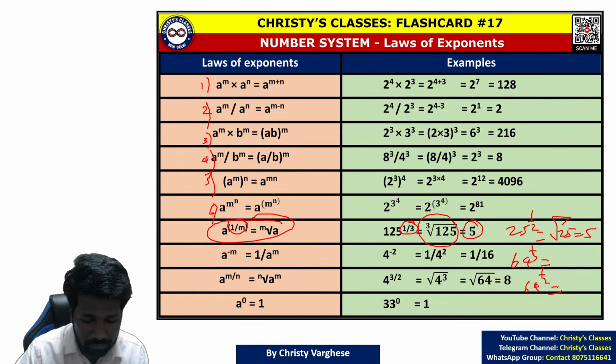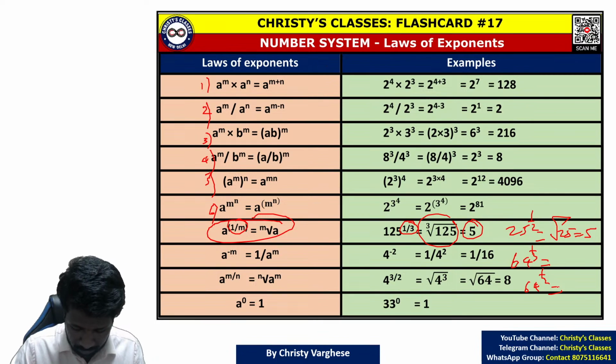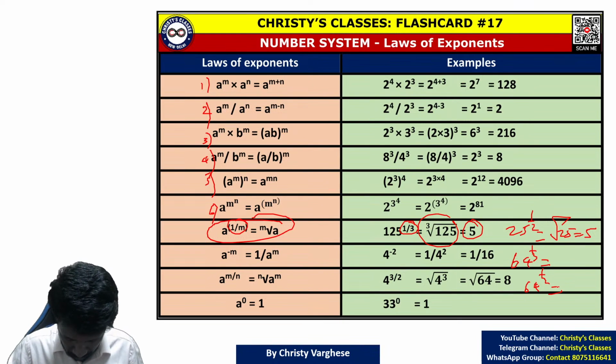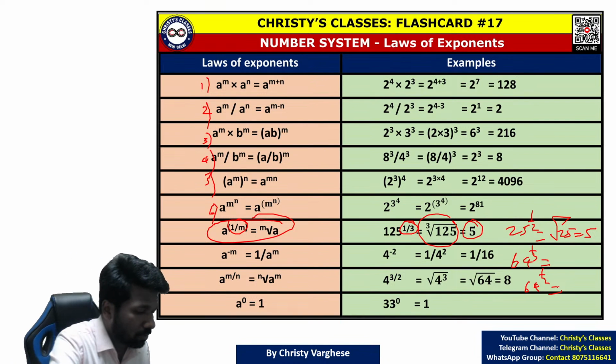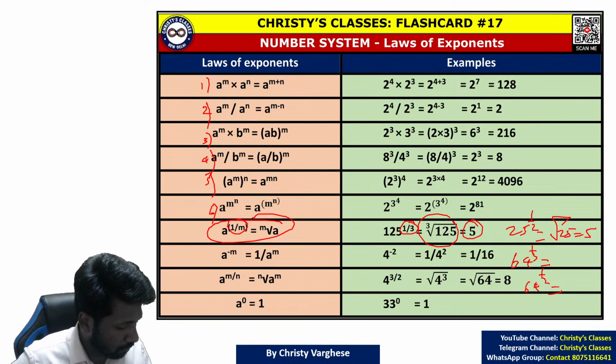All of you answer. What's the answer? Very good.